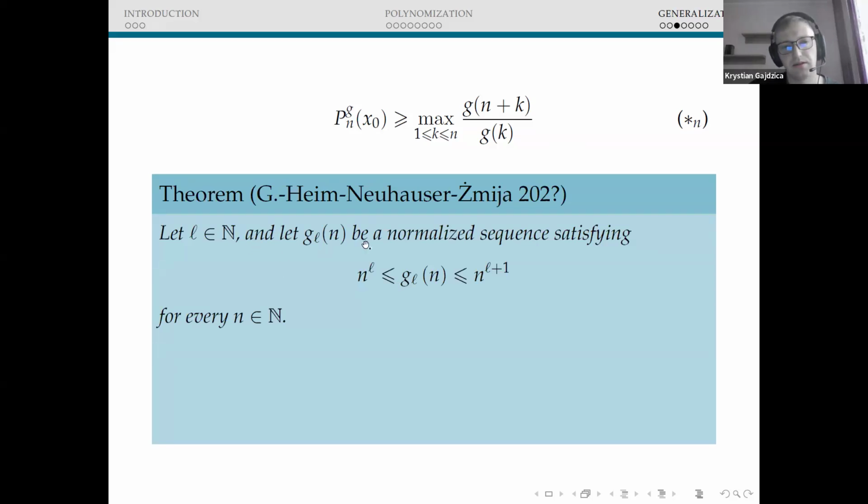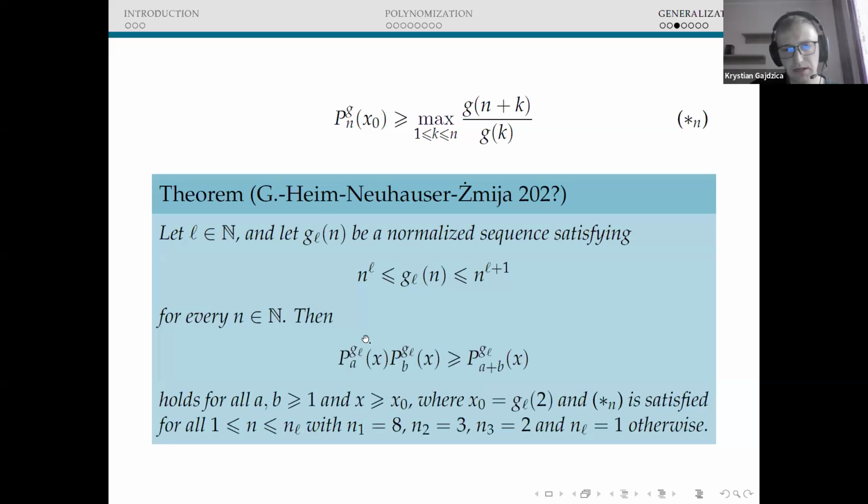So now we consider a family of normalized sequences, GL of n, such that GL of n is bounded from above by n to the power L plus 1 and from below by n to the power L. And it must hold for all positive integers n. If that is the case, then we have the weak version of the Bessenrodt-Ono inequality for all positive integers a and b and x greater or equal than x0, where this x0 is just the value of GL of 2.